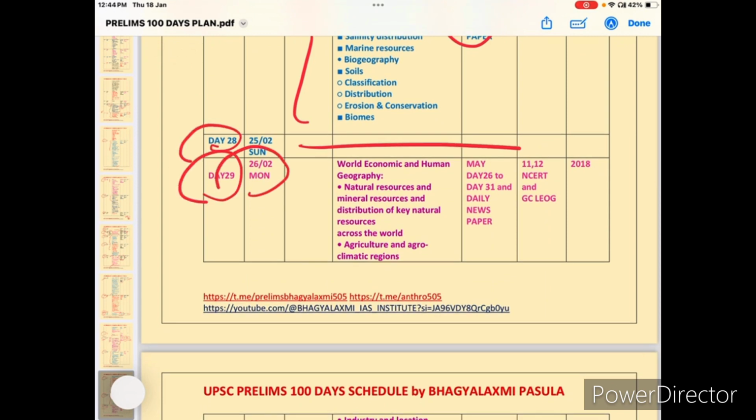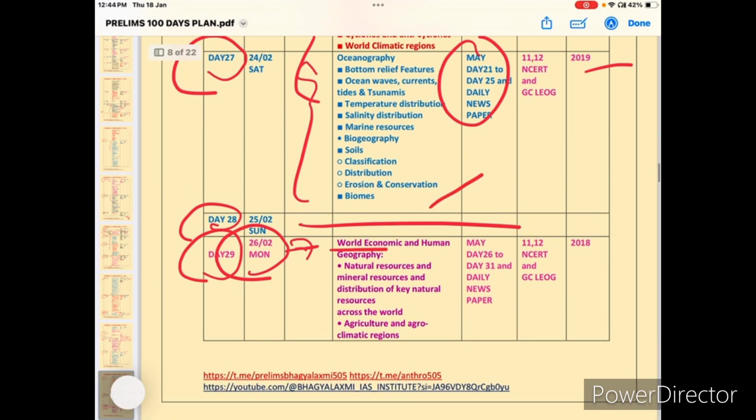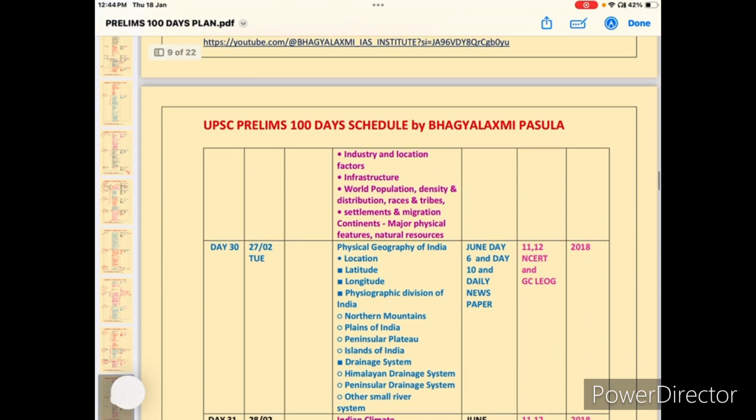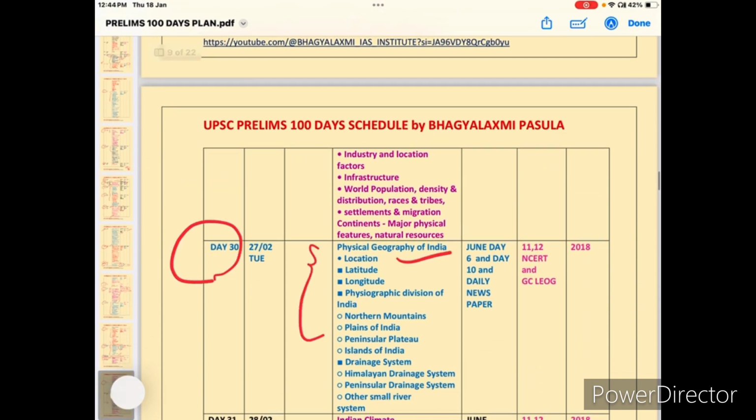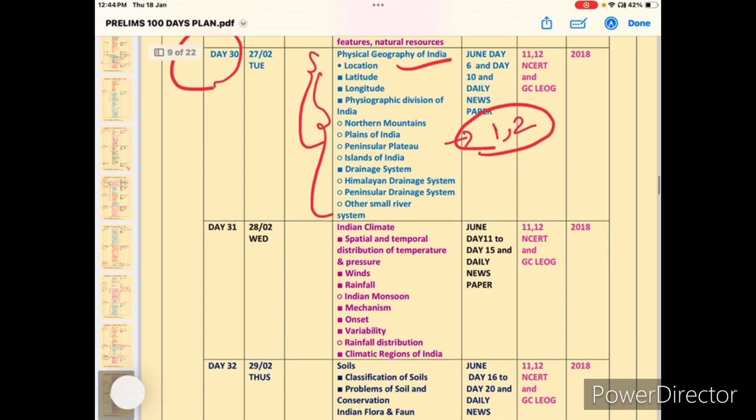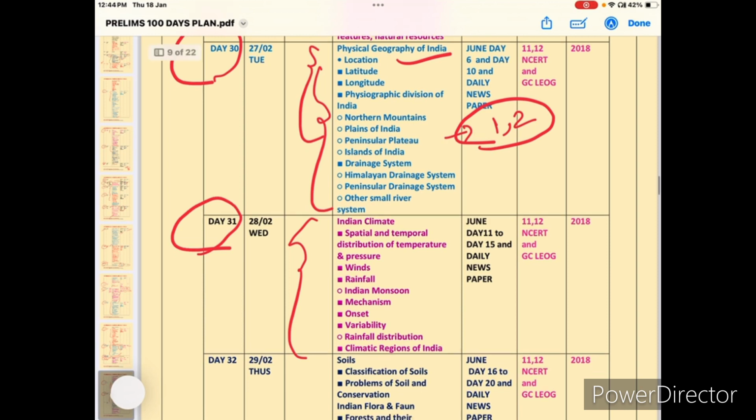Next, day 28, Sunday. This is your day. Day 29, Monday. So world economic geography. From here, Indian geography, and here, world economic geography. Day 30, physical geography of India. This is very important and very simple. So at least one to two questions from this topic. One question 100%. And day 31, Indian climate.